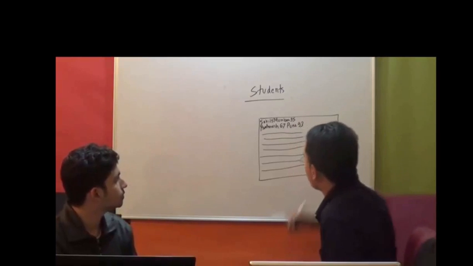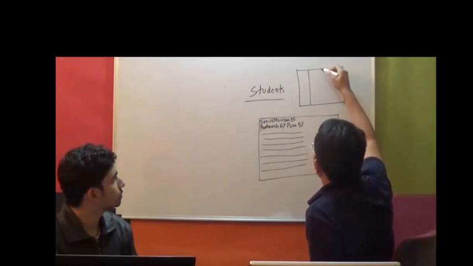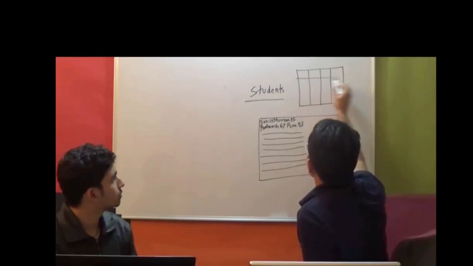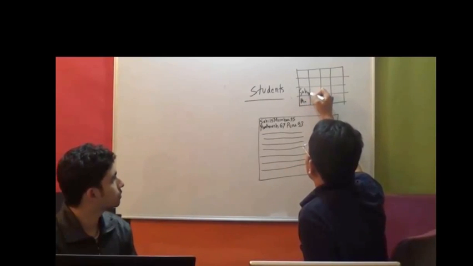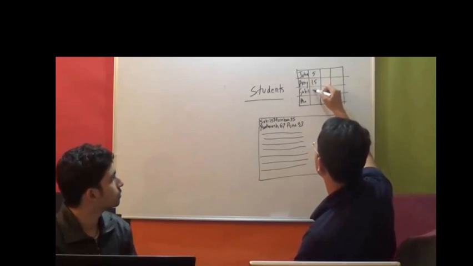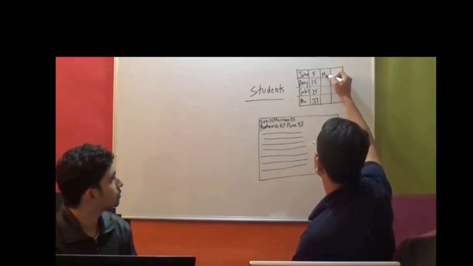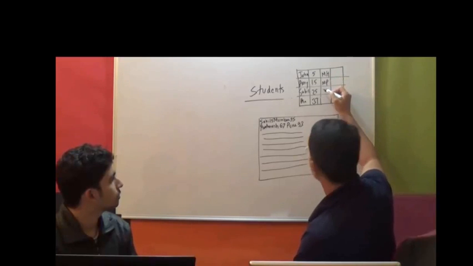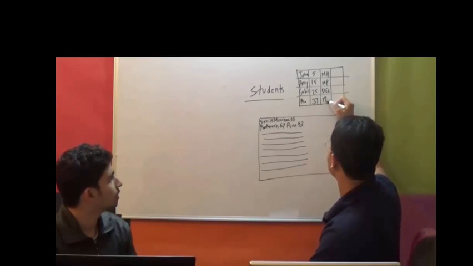If the same thing were stored in some kind of tabular format, for example, something like this: Prathamesh, Sahil, Amy, and let's say John, and then their roll numbers, and then their city, MH, MP, Delhi, and TN, Tamil Nadu.